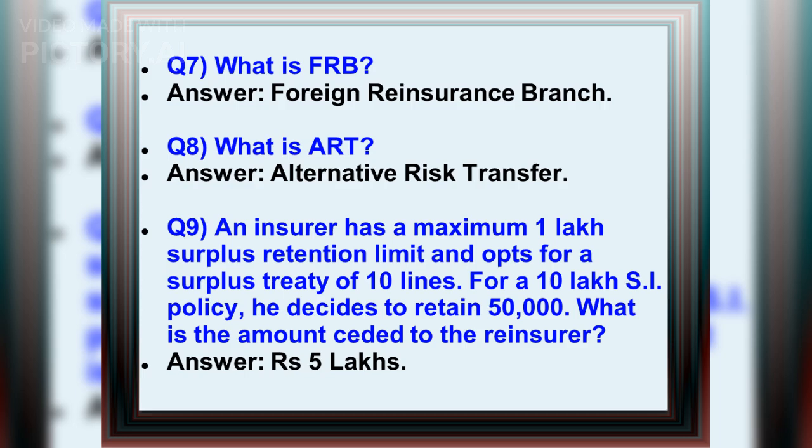Q9. An insurer has a maximum 1 lakh surplus retention limit and opts for a surplus treaty of 10 lines. For a 10 lakh SI policy, he decides to retain 50,000. What is the amount ceded to the reinsurer? Answer: 5 lakh rupees.